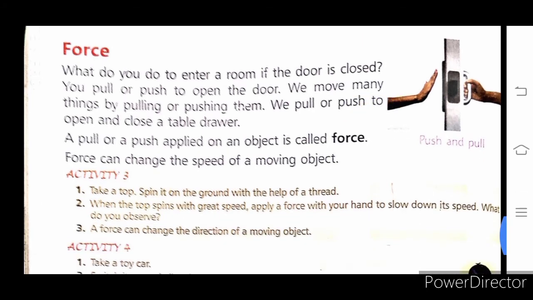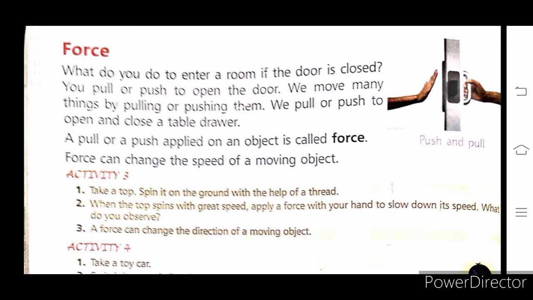Now let's see force. What do you do to enter a room? If the door is closed, children, you pull or push to open the door. We move many things by pulling or pushing them. We pull or push to open and close a table drawer. A pull or push applied on an object is called force. Force can change the speed of a moving object.